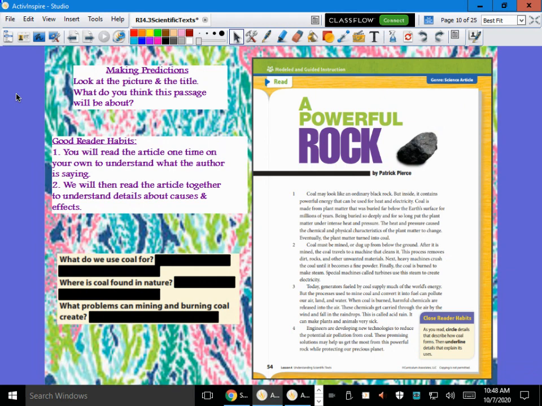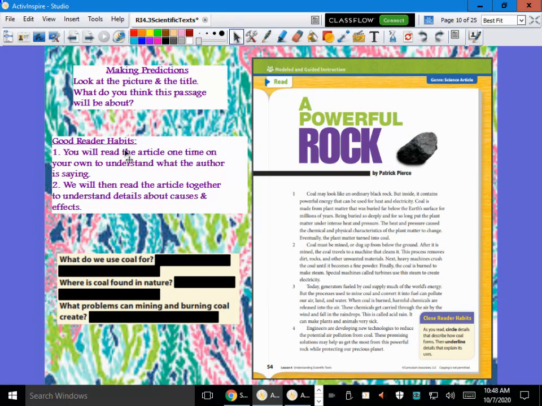All right. So I have a science article here, and the title of the article is called The Powerful Rock. Okay. So let's just go ahead and take a look here and make some predictions about what we think we're going to be reading about. A powerful rock, and then look at this photograph here. A good reader is going to ask themselves, what do you think I'm going to read about? What do you think this article is all about? Obviously some kind of rock, right? Okay. I wonder why rock would be powerful.